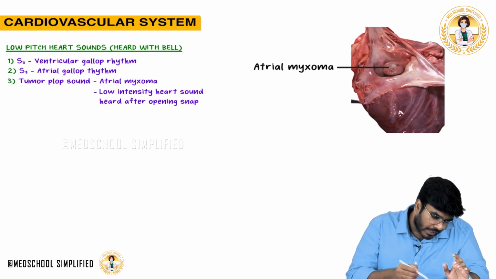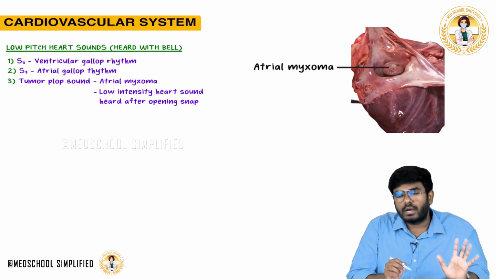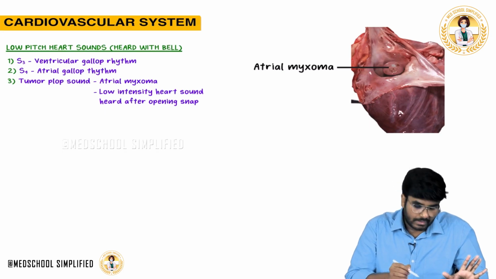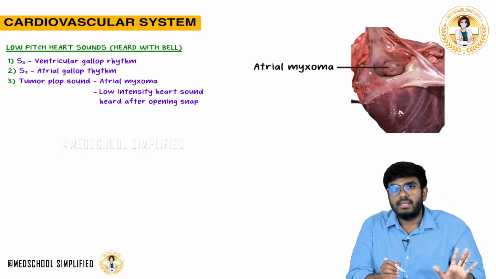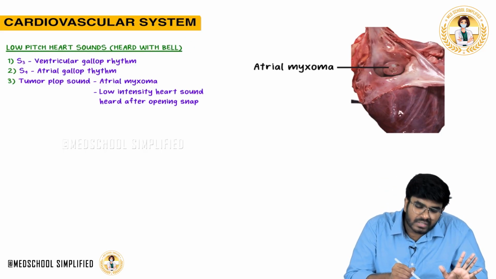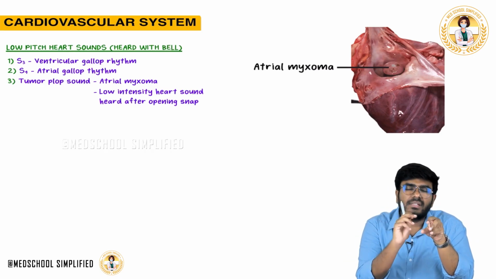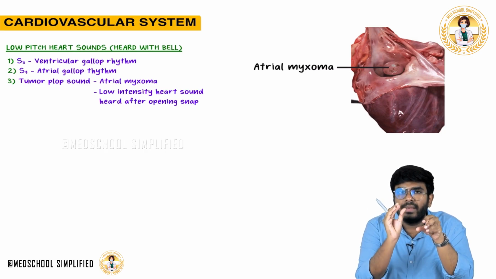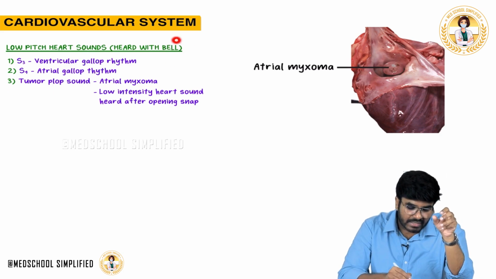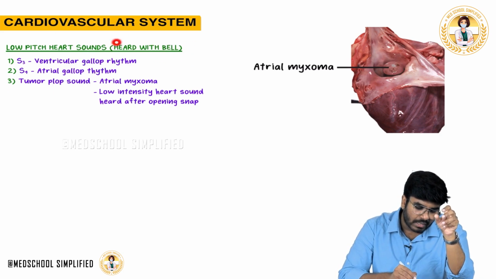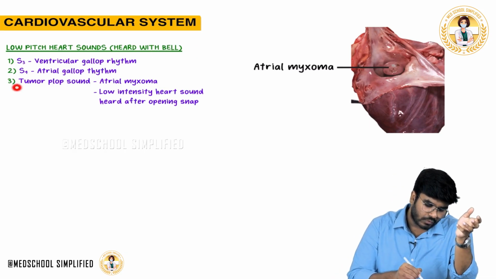So what I am trying to put into your mind is, all the heart sounds are high pitch heart sounds only. But these heart sounds, S3, S4 and tumor plop sound, are the only heart sounds in medicine which you can hear only with the bell of the stethoscope. In the stethoscope we have two sides, right? The big one is the diaphragm. The other side is a small side which is called the bell. So if you want to listen to S3, S4 and tumor plop sound, you have to use the bell side of the stethoscope. So low pitch heart sounds are heard with the bell side of the stethoscope. What are they? S3, S4 and tumor plop sound.